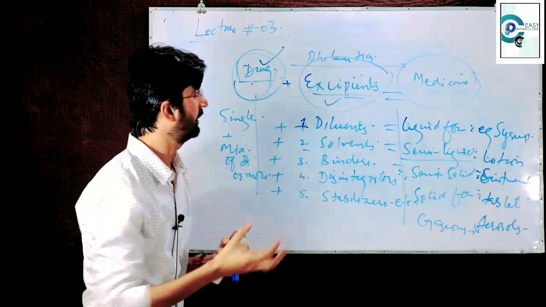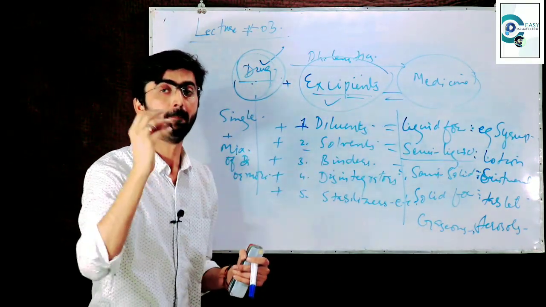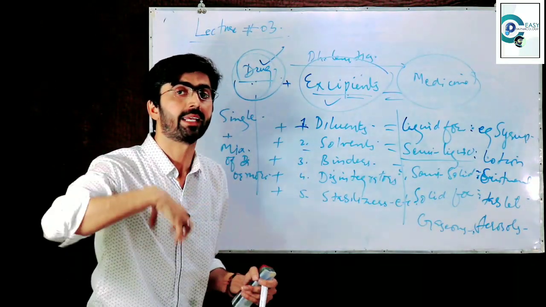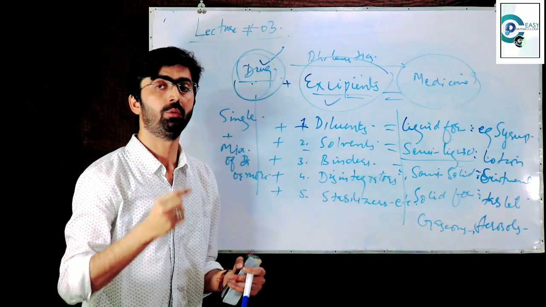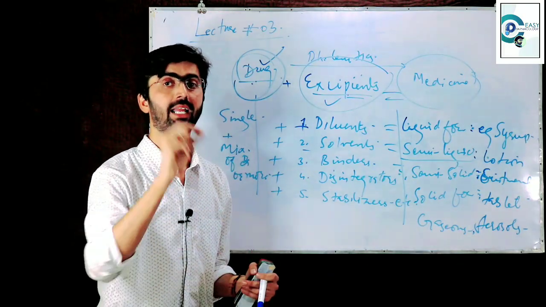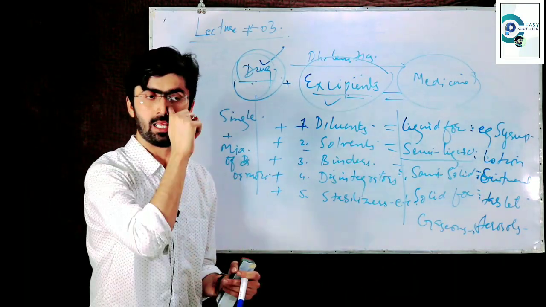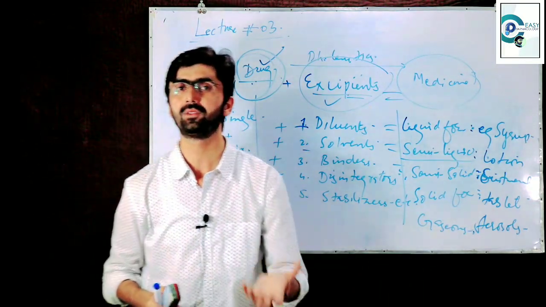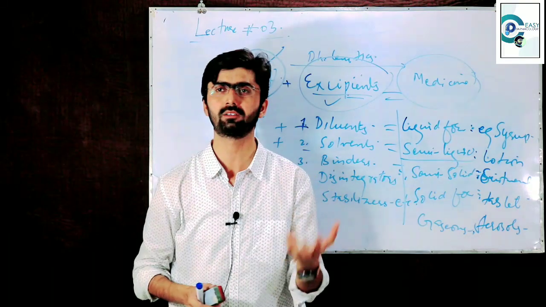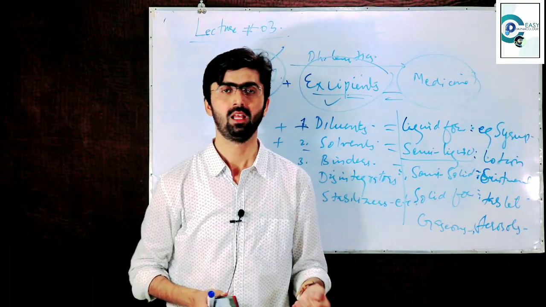We may say that the pharmaceutics makes the drug able to be used safely and effectively and conveniently. Now here the question arises, sir, you are repeating these words safely, effectively, what does it mean?